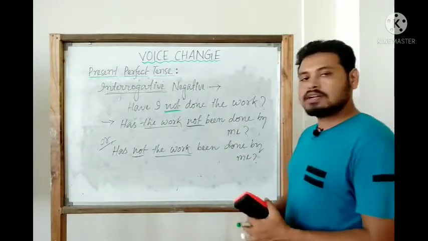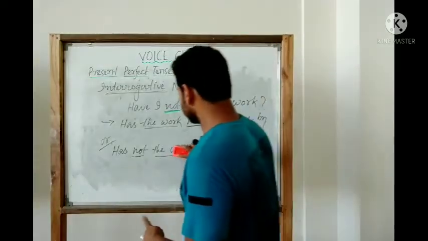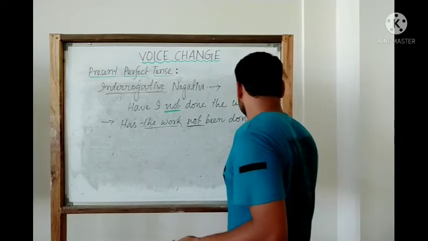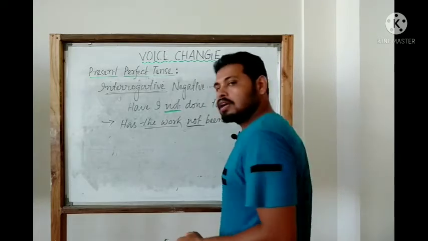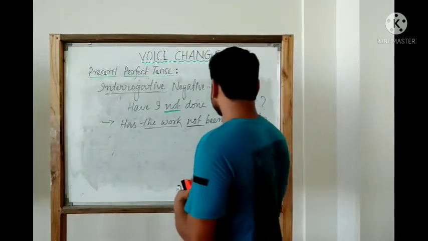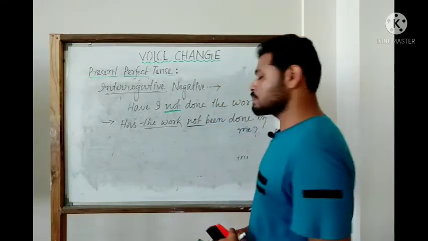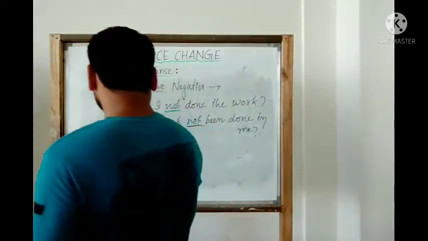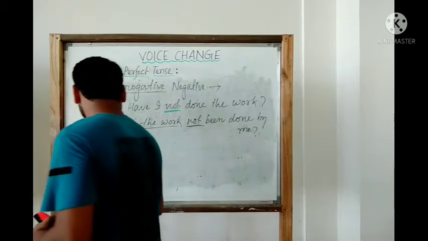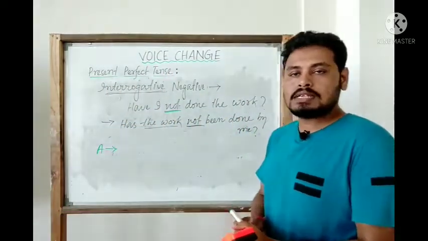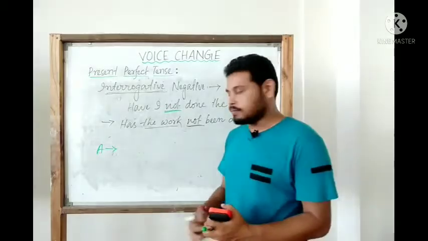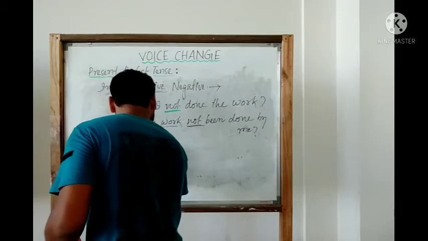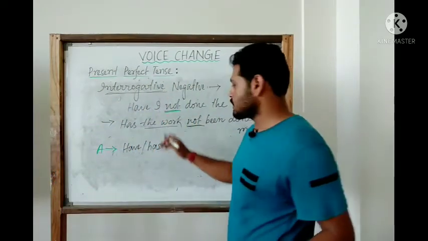So let us now try to form the structure of this active as well as the passive. So first one we would have the active structure. If we try to form the active structure, what do we have first? We have have. So it should be have or has, definitely as per the subject.